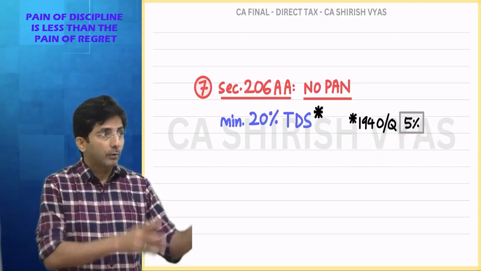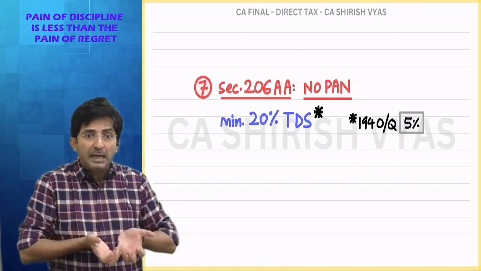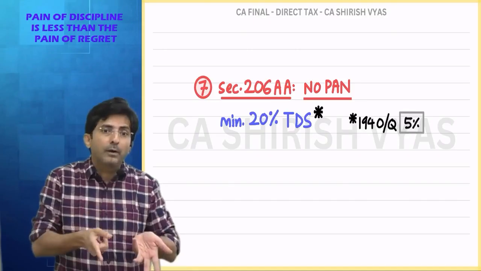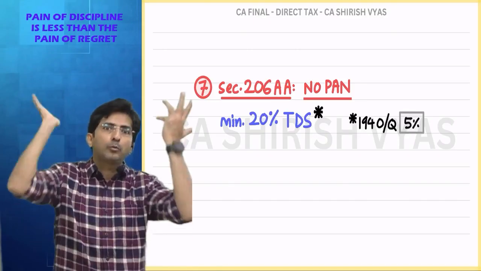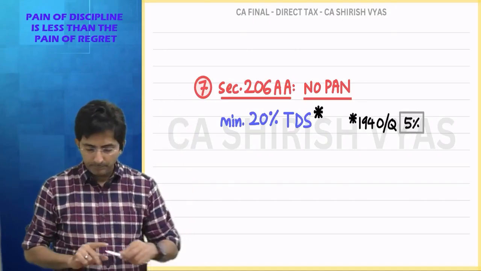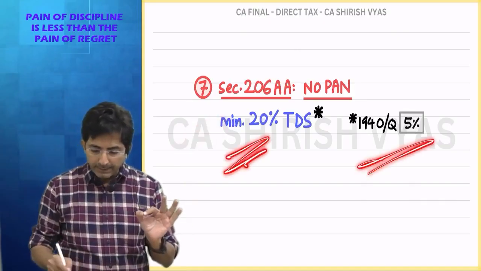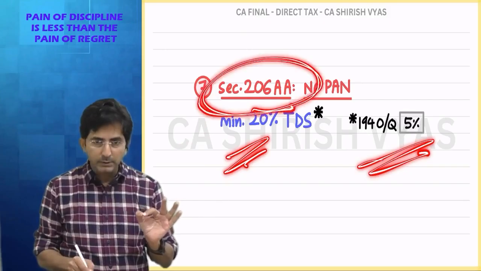What was Q? Purchase of goods. From a single person I am buying goods of more than 50 lakhs. My turnover in the last year is more than 10 crores. Here TDS is already 0.1. So 0.1 cannot become 20. It will be 5%. So this is point number 7. And this rule of extended TDS is given in 206AA. Okay.